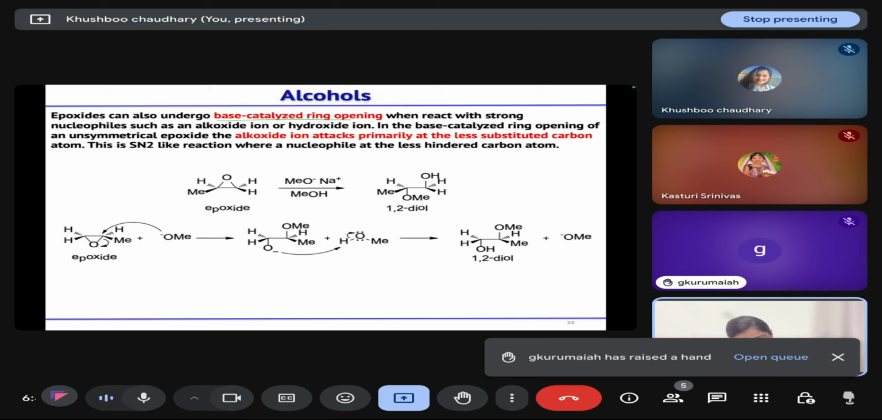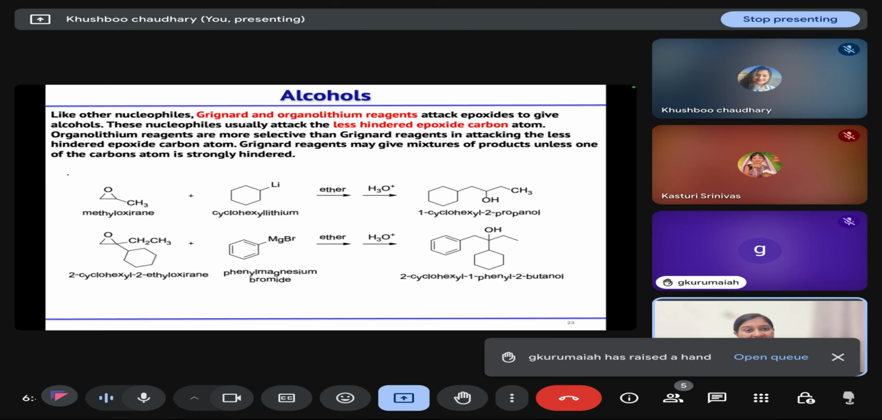So this methoxide will attack at the less hindered carbon, and it opens up the epoxide, leading to the formation of this alkoxide ion first, and then it will abstract the proton and form a 1,2-diol in such a way that the nucleophile is attached to the less substituted carbon. So the alkoxide ion attacks at the less substituted carbon in the presence of base, and the nucleophile will attack at the more substituted carbon in the presence of acid.